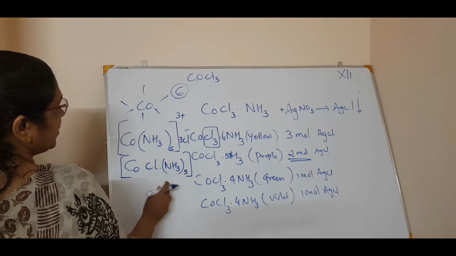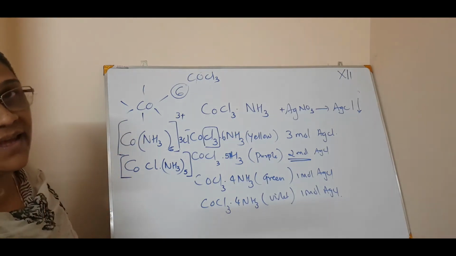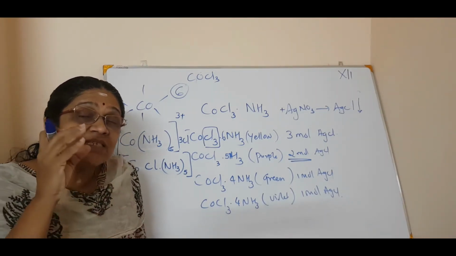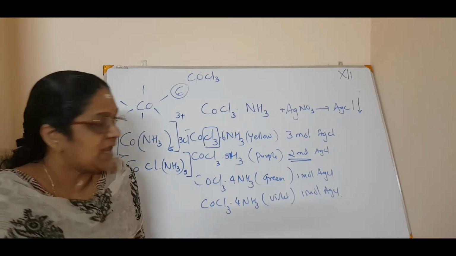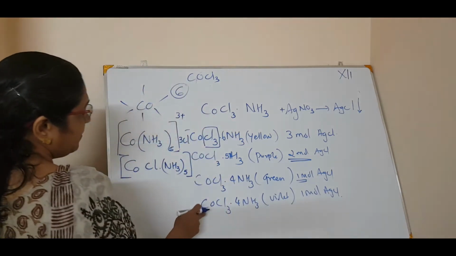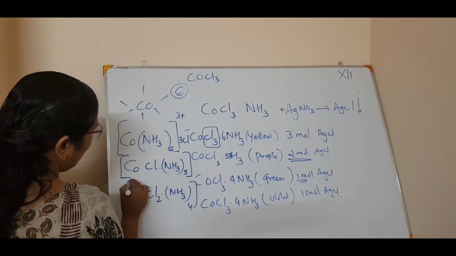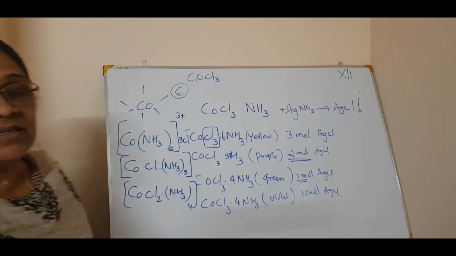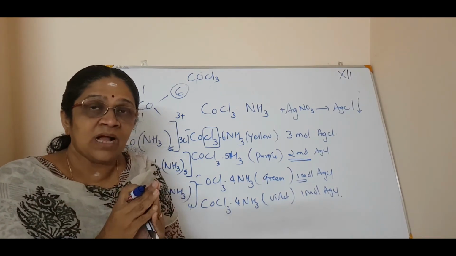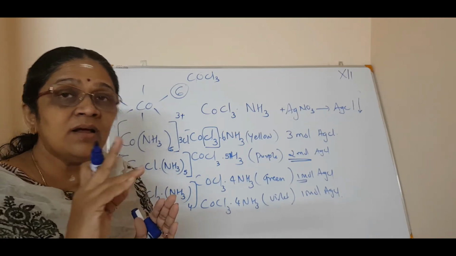It should be put in a square bracket. Now look, how many are there in total? NH3 5, and chlorine is also 1. So total there are 6 groups. That is the observation here: in all these cases the cobalt atom is directly bound to 6 atoms or groups. Clear? Next, CoCl3 dot 4NH3, 1 mole of AgCl is precipitated. So one chlorine goes, and what remains? CoCl2 NH3 4 times. Total: 4 plus 2, 6. These 6 atoms or groups can be ammonia only, or ammonia and chlorine, it doesn't matter. But the total should be 6. That is that.